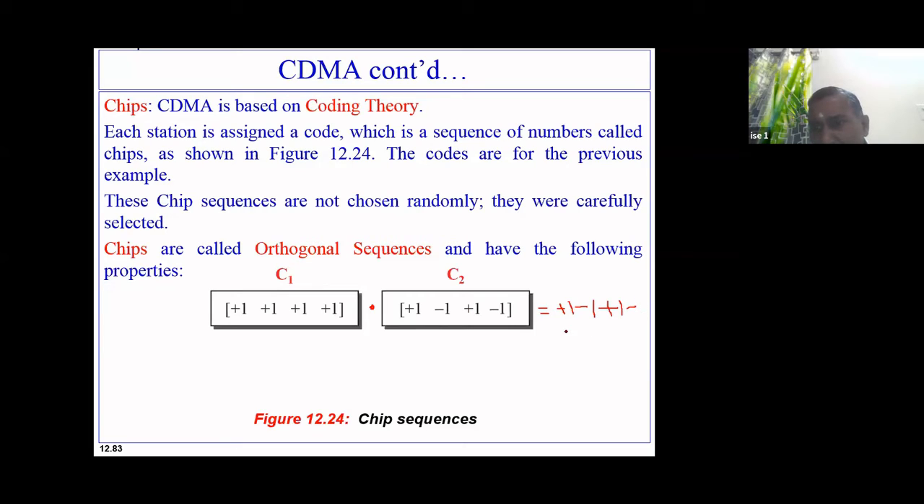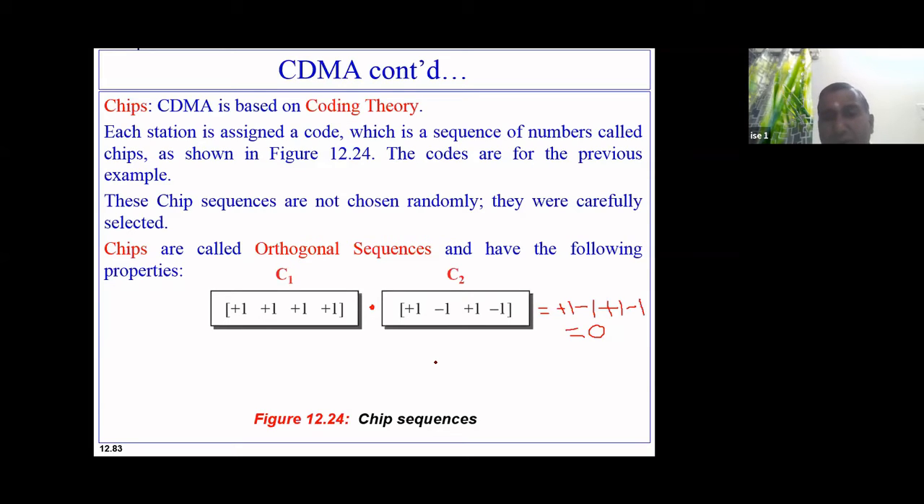You got the idea. So the end result, when you see plus 1 minus 1 is 0, plus 1 minus 1 is 0. So total result is 0. So hence, since they will be after multiplication, you got the idea, they will be generating a value called 0, and hence these are called orthogonal sequence.